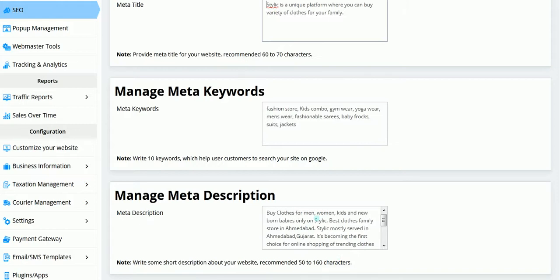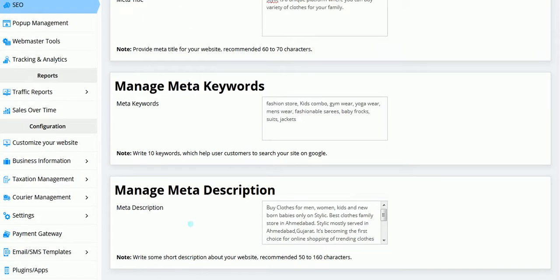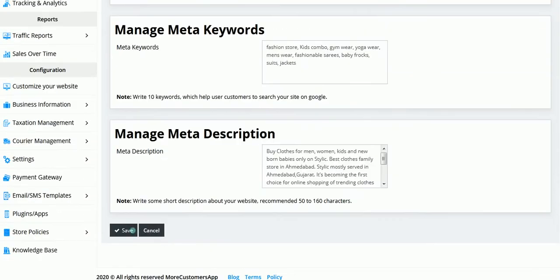Next comes meta description. Now the meta description tag in HTML is an approximately 160 character snippet. It is generally used to summarize the web page content. A website is known as a web page, and here you can mention the summary about your store, what you would like to inform about your store, what your store is basically about. All those details can be mentioned in the meta description in about 160 characters. Once I have mentioned all these things, I will just click on save.